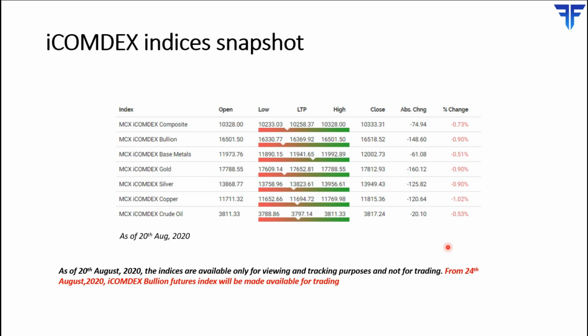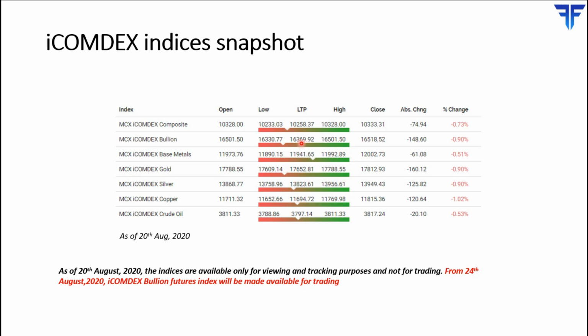So as you can see from these statistics, the MCX iComdex Gold Index has fared very well since the time it incepted. As I said, it had a base value of 10,000 on 31st December 2015 and currently stands at 17,652. So that's an appreciation of almost 76%. That's again widely because of the fact that gold has performed very well over the past 4-5 years.